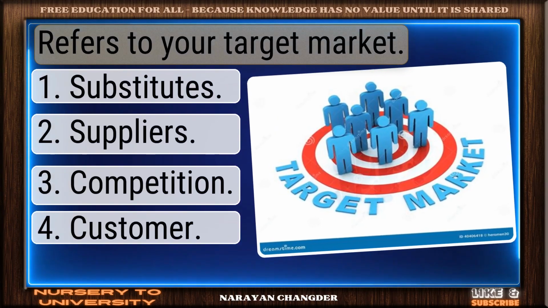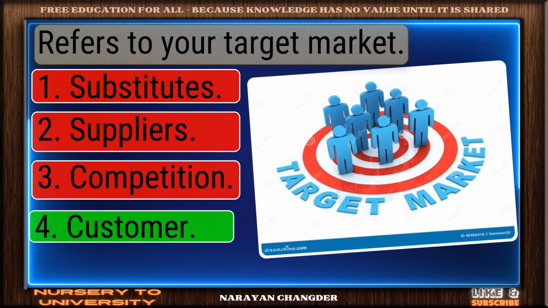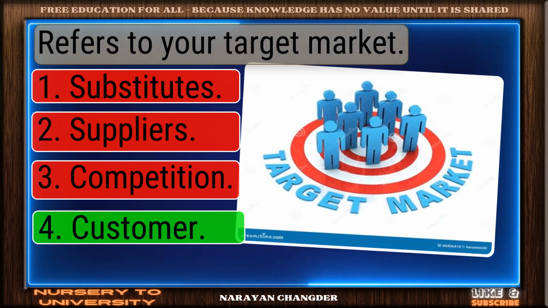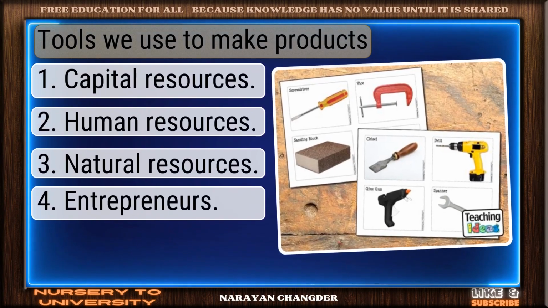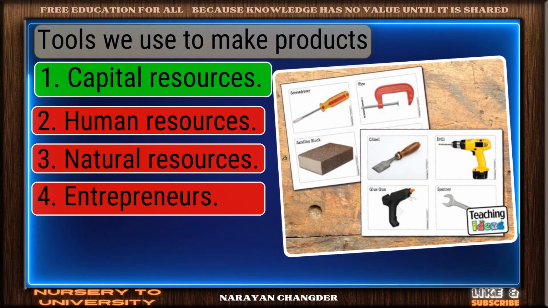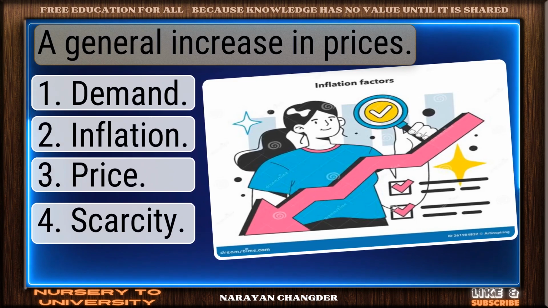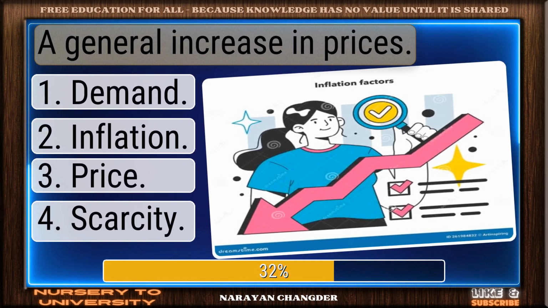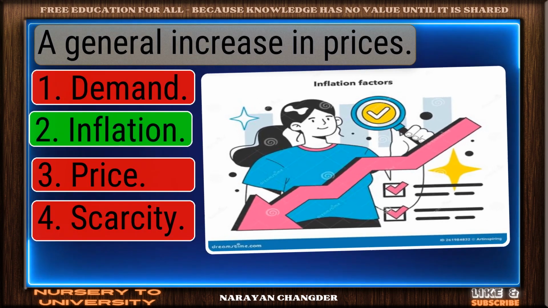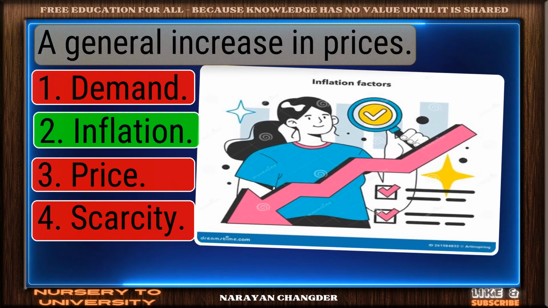Refers to your target market. On track. Customer is the correct answer. Tools we use to make products. You chose capital resources. And it is correct. A general increase in prices. Well done. Inflation is the right choice.